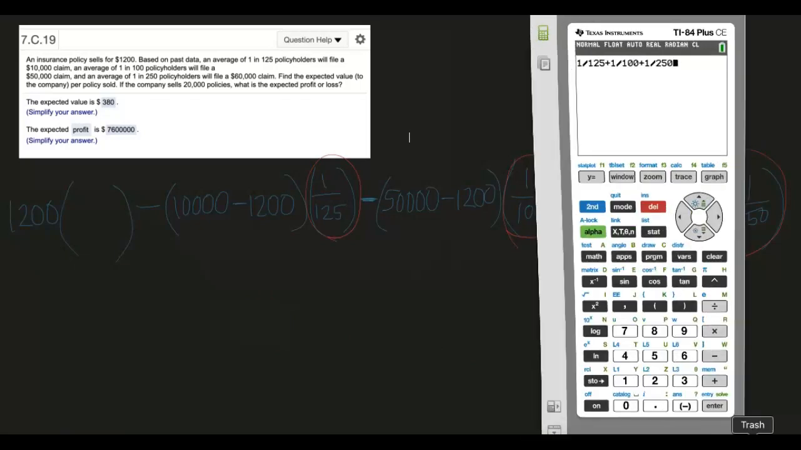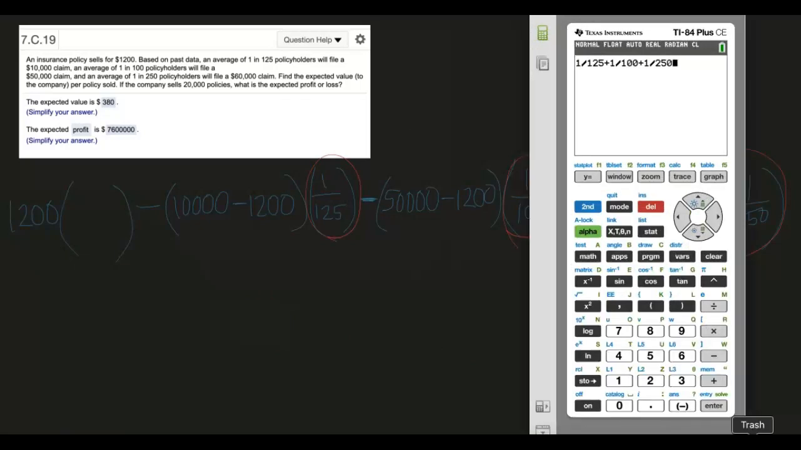So I've started this process on my calculator here. What I did was I added those probabilities together, and then I'm going to do 1 minus that answer. And here's the probability that a person does not file a claim, 489 out of 500. So let me put that right here. Notice the majority of people do not file claims. So the insurance company is making money in that way. But let's see exactly how much by continuing this expression here.